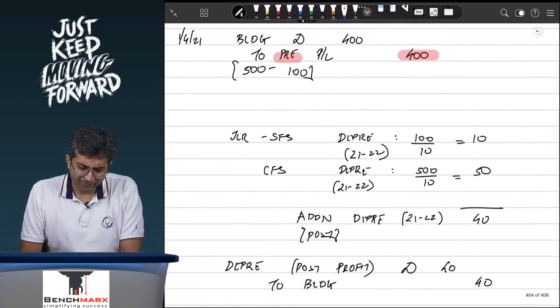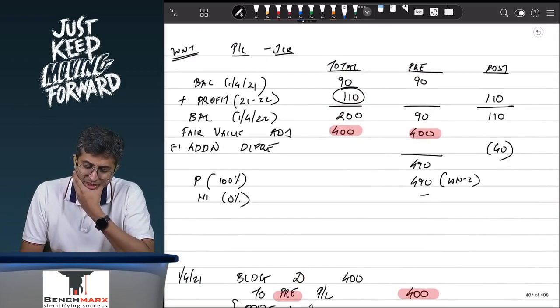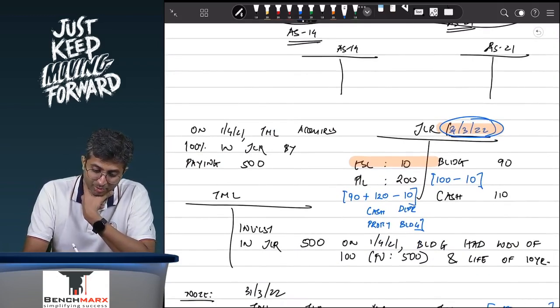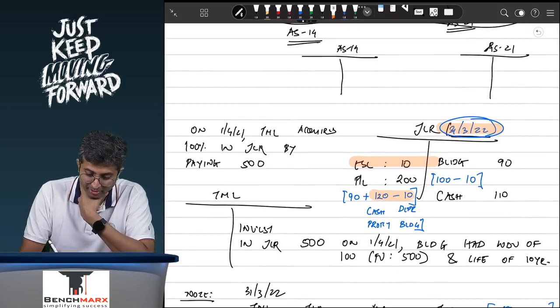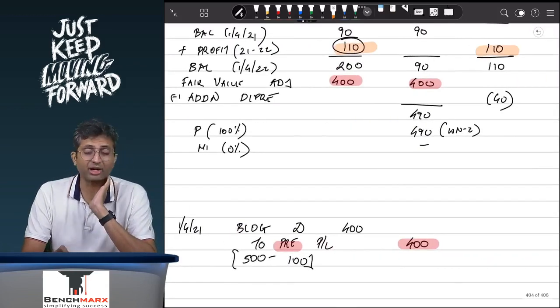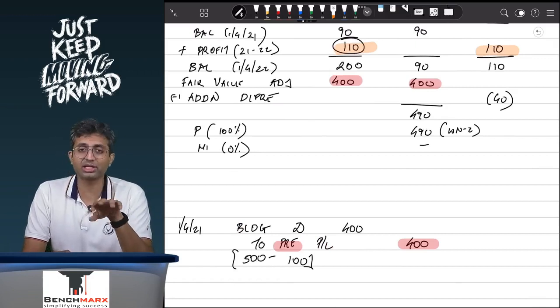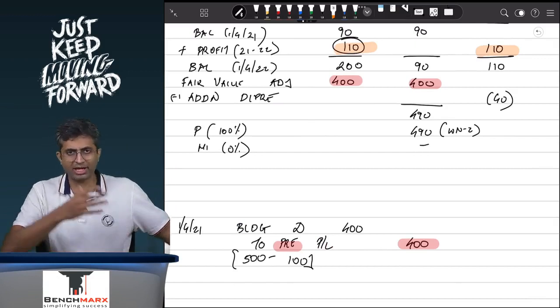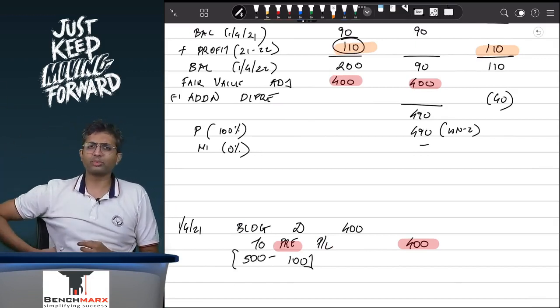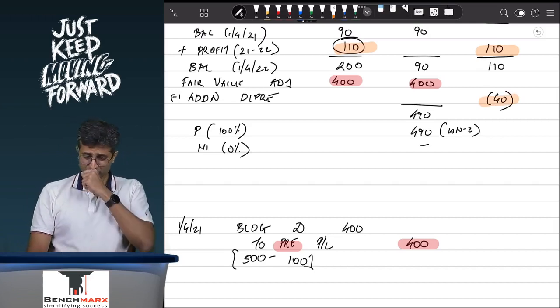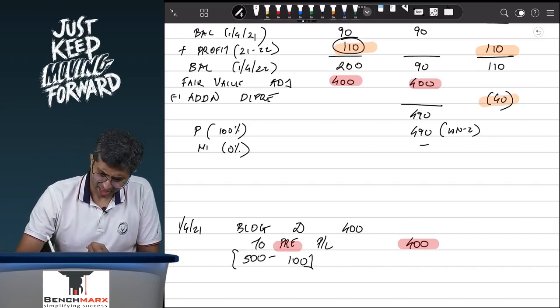Okay. Now, why should your profits reduce by 40? Because you are telling the world that in the post acquisition period you made 120 minus 10, that is 110 rupees. But 110 is calculated after taking a depreciation of only 10 rupees. Ideally, if you are showing the assets in your balance sheet at 500, the depreciation should not be 10, it should be 50, and hence you are adjusting the additional depreciation, and hence this will come to 70.